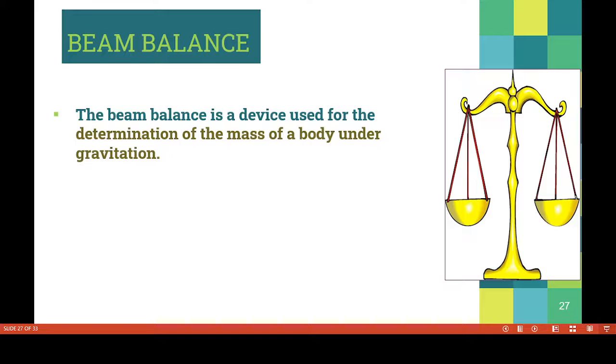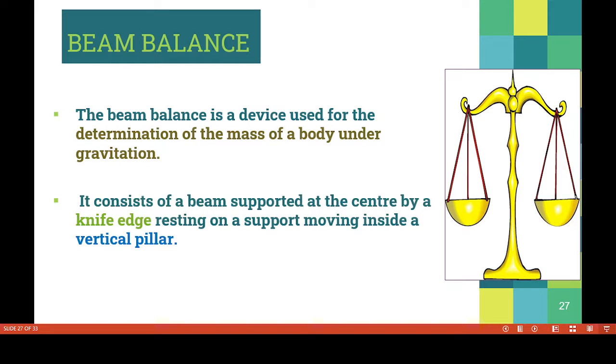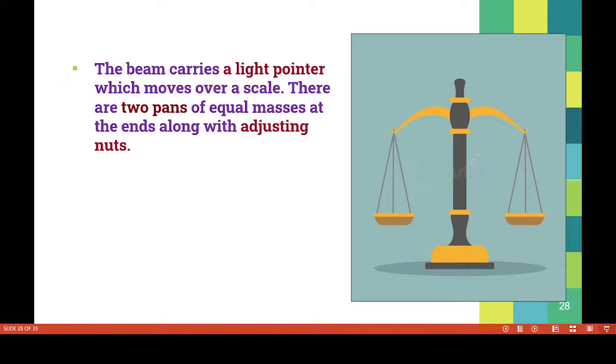Gravitation. Yes, it consists of a beam supported at the center by a knife edge and then on a support moving inside a vertical pillar. The beam carries a light pointer which moves over a scale. There are two pans of equal masses.